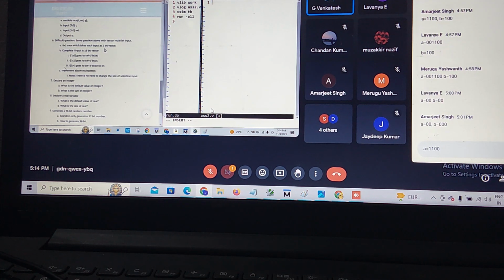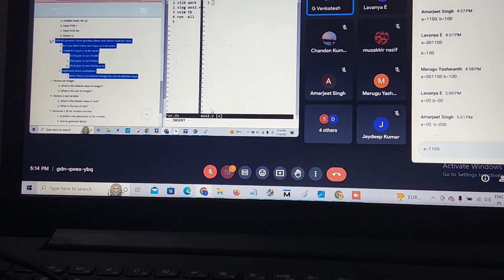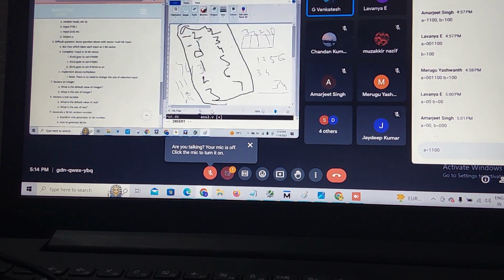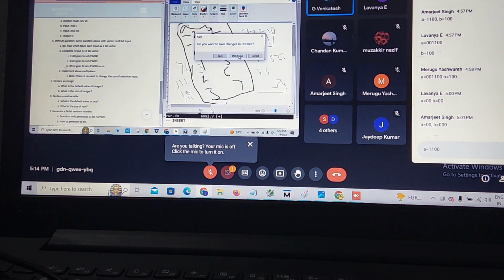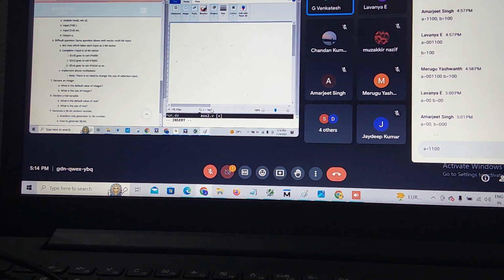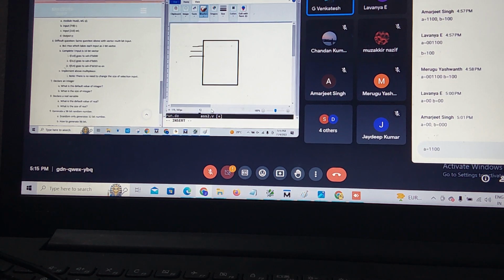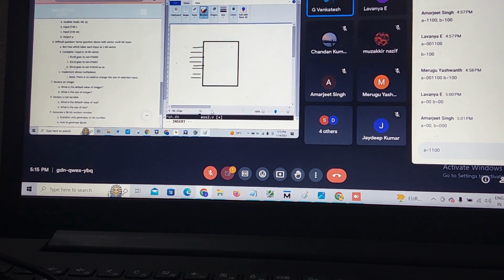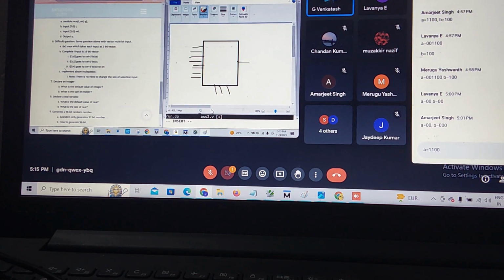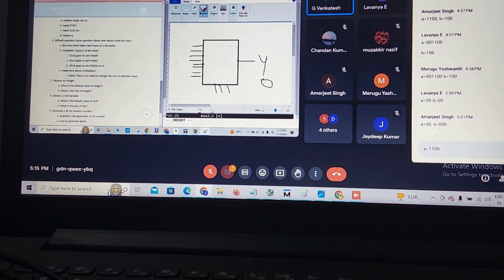What will I do here? You people study the question at least once. Earlier, my 8 to 1 mux had only one output. Right now, I require two outputs. This is vector. This is 8 to 1, for example 1, 2, 3, 4, 5, 6, 7, 8. 3 selection lines, only one output, that is also a single bit. Right now, I need 2 bits in output. I will give up to 5 lines of code. You people implement like that.